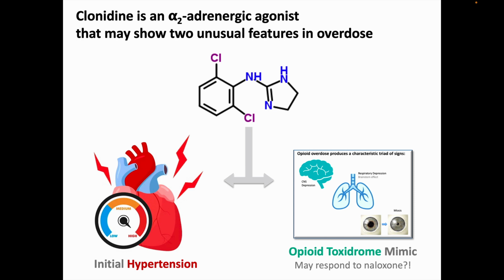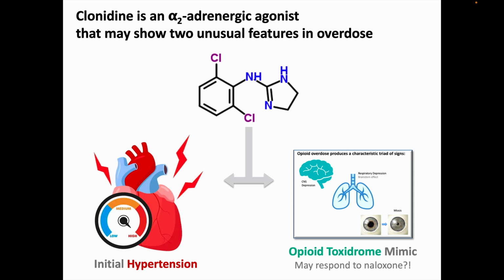Although clonidine is an antihypertensive drug, it's not rare to find patients initially hypertensive right after the overdose, and then later becoming hypotensive. My presumption here is that clonidine, having some structural similarity to endogenous catecholamines, loses its receptor specificity in overdose, resulting in alpha-1 adrenergic agonism.